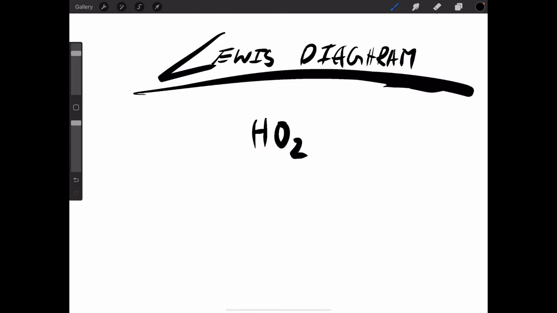And then oxygen has 6 valence electrons. But I wrote it wrong. It's H2O, not HO2. That means there are 2 hydrogens. So that means 1 plus 1 is 2. So H2, which means 2 hydrogens, they have 2 valence electrons. So 2 plus 6 is 8. 8 valence electrons altogether. Then we identify the central element, which is oxygen.